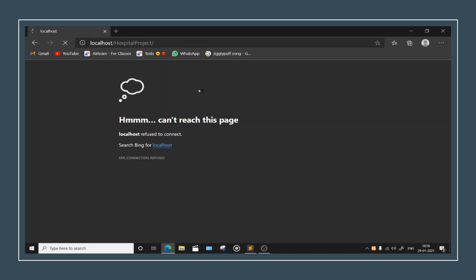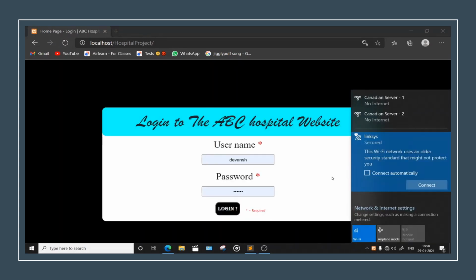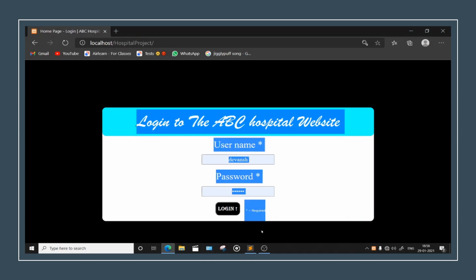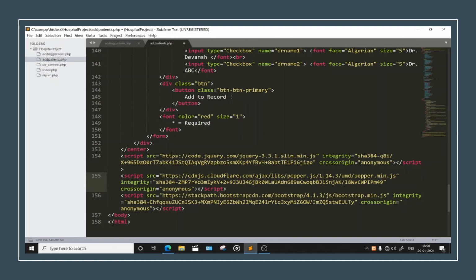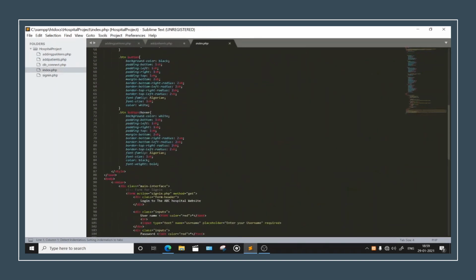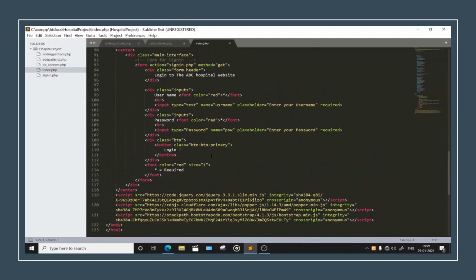Alright, fresh. Okay, so this is what we are expecting from our website, right? This is what it is done. Okay, let me just show you some things. Here we have, let's head down to index.php. Okay, it's too small. This is too big. This is again too small. Yeah, this is fine. Okay, so now you see that we have this button named login, right?